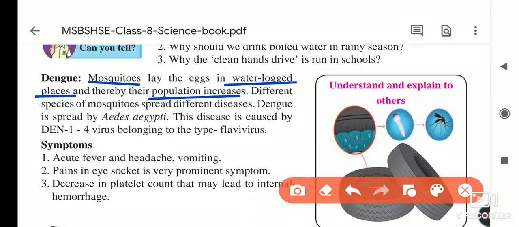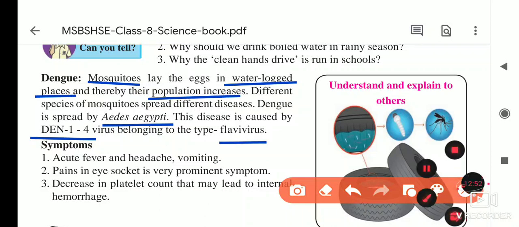Different species of mosquitoes spread different diseases. For example, dengue is spread by which mosquito? That is Aedes aegypti. This disease is caused by the DEN-1 to 4 virus belonging to the type flavivirus.